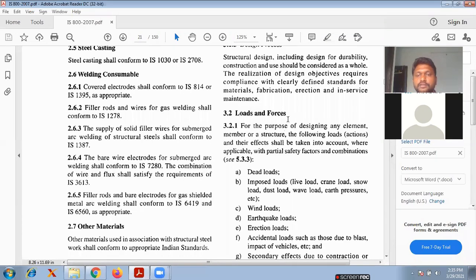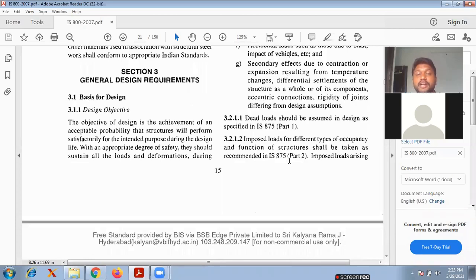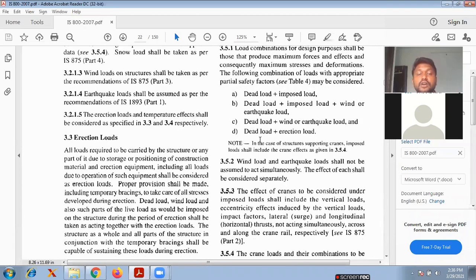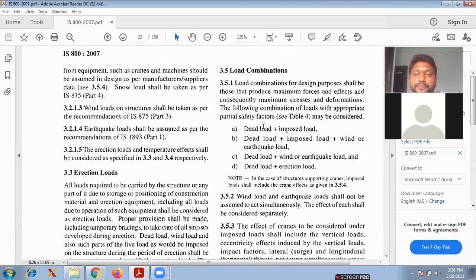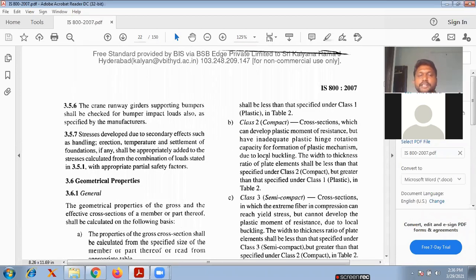These are the loads: dead load, imposed load, wind load, earthquake load, erection load, accidental loads, and secondary effects due to contraction. My dear students, please look into this. They will ask directly the loads and also load combinations. You will observe here the load combinations are there. In tomorrow's class, I will explain in detail: dead load plus imposed load, dead load plus imposed load plus wind load, dead load plus wind load, dead load plus erection load. So these loads and load combinations are there at the start only.